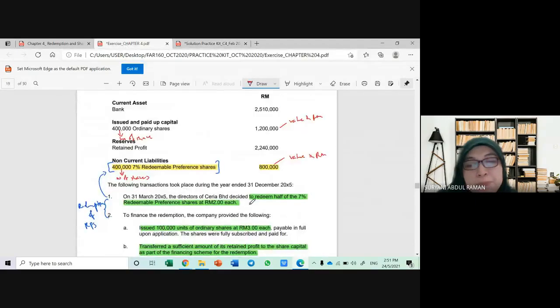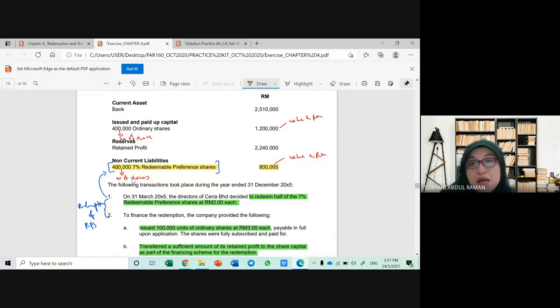Let us refer back. It is said that you are going to redeem half. So when we talk about half, we cannot go to the value. We have to refer back to the number of units of share because you are selling the shares at 2 ringgit each. So you need to know how many units you have redeemed, right? So half from 400,000 will be how much? 200,000.